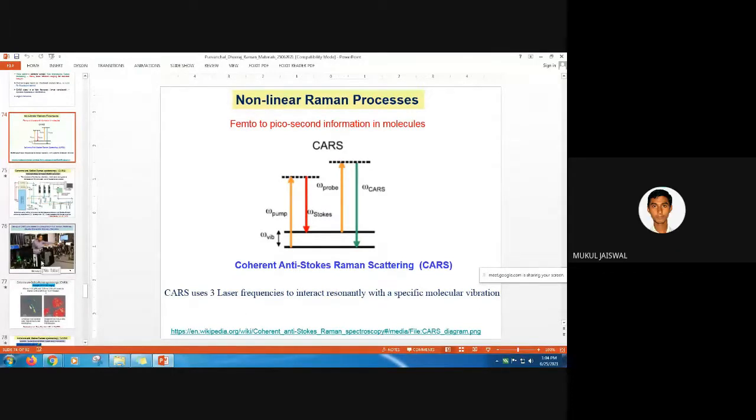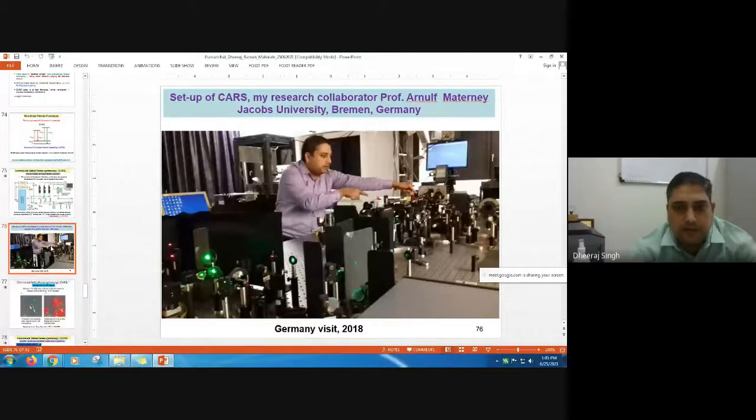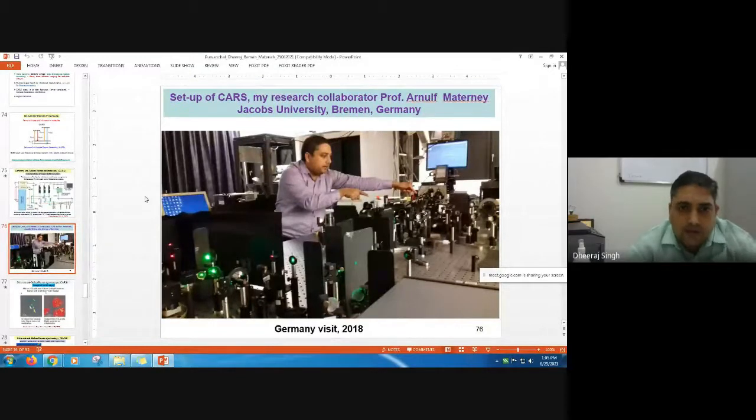Okay, sir. Sir, I have asked because in Demtroder it is said that this is only a four-wave mixing. Four-wave CARS mixing, yes. This is called four-wave mixing process. But when we are using three lasers, will it be more than a four-wave mixing process, or will it remain a four-wave mixing process, or will its name change? Yeah, actually it is already the concept of three-wave mixing, but four-wave mixing is also implemented in order to a BioCARS setup. There is a BioCARS setup.